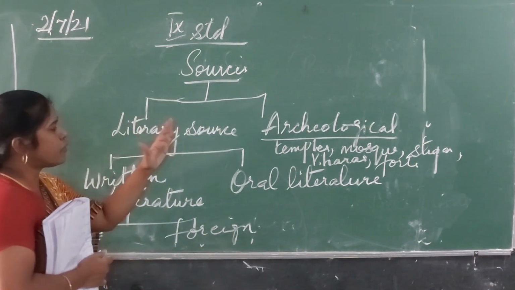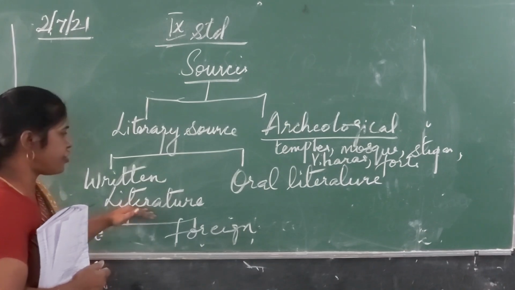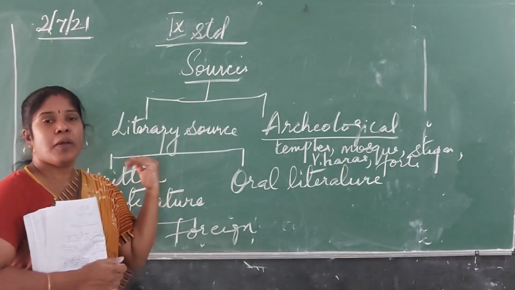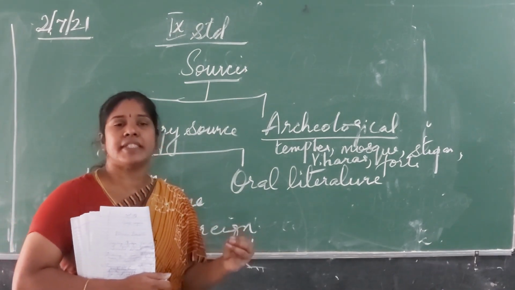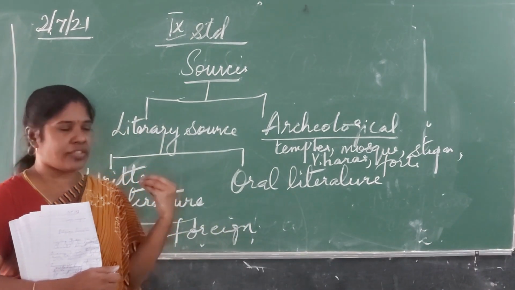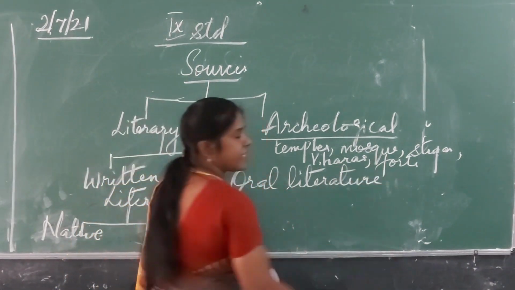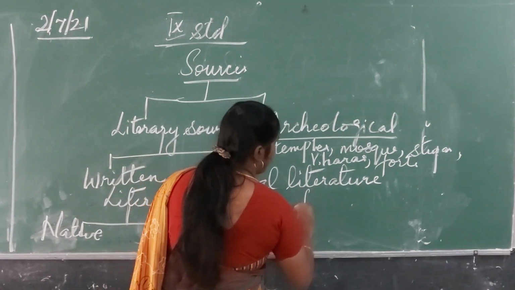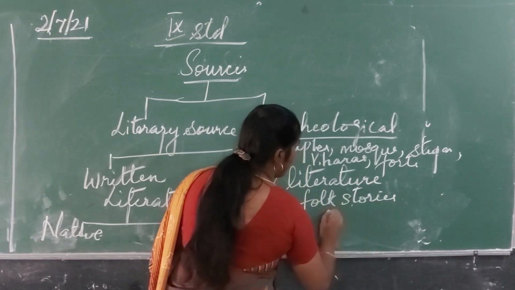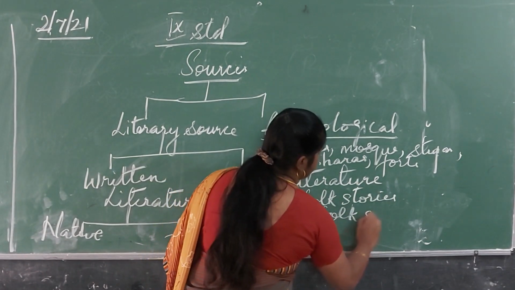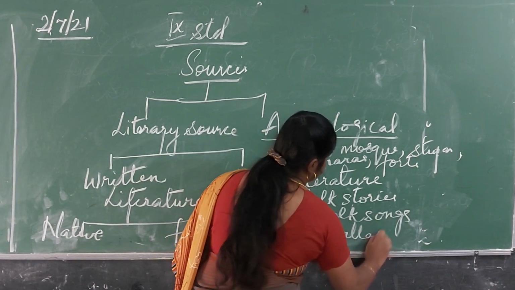So literary source can be divided into two, that is written literature and oral literature. What is written literature? The literature which is written is called written literature. And what is oral literature? Oral literature includes folk stories, folk songs, ballads, and so on.